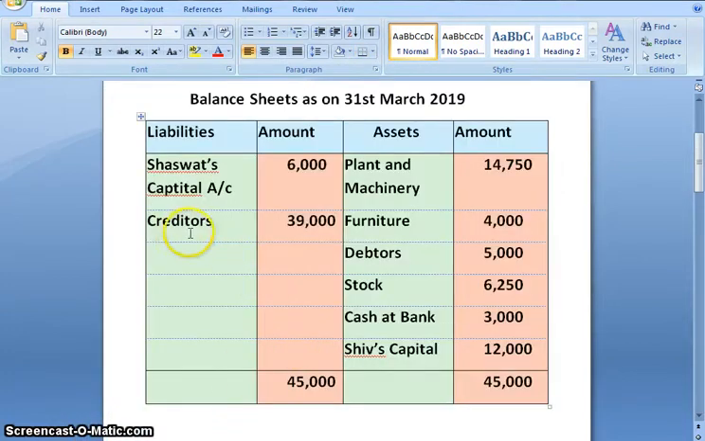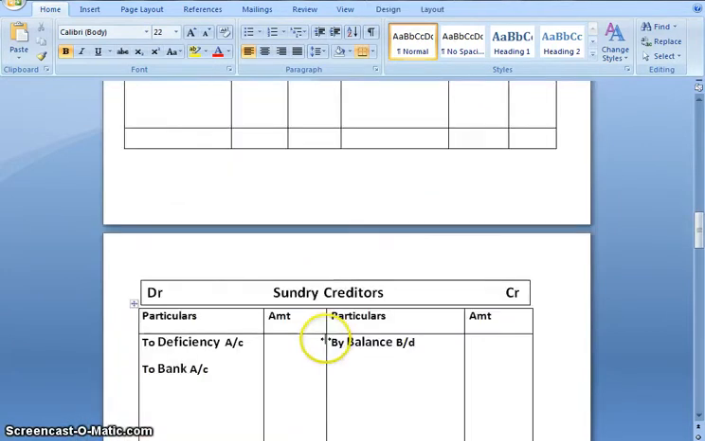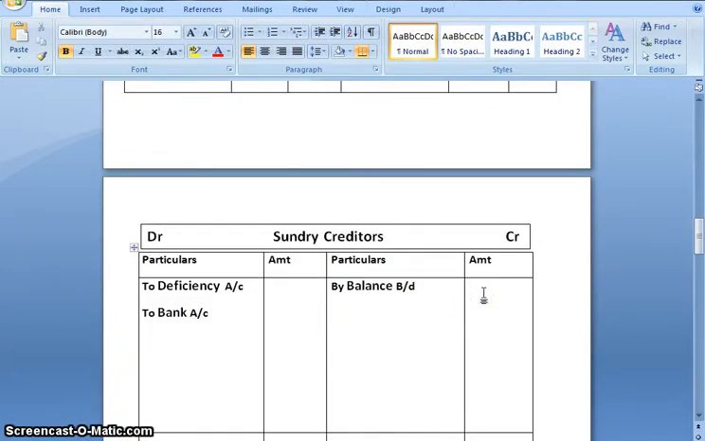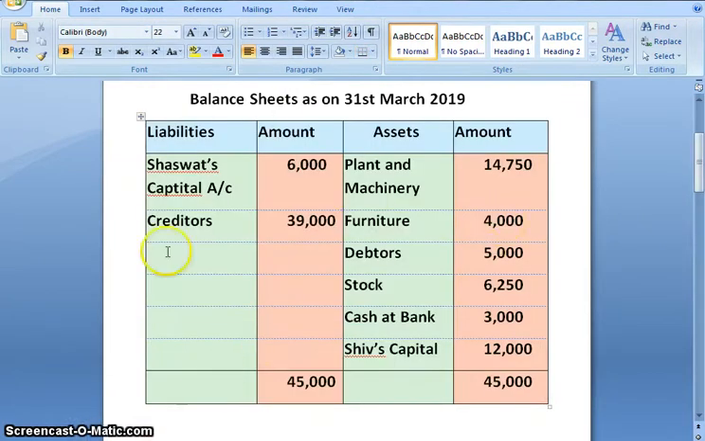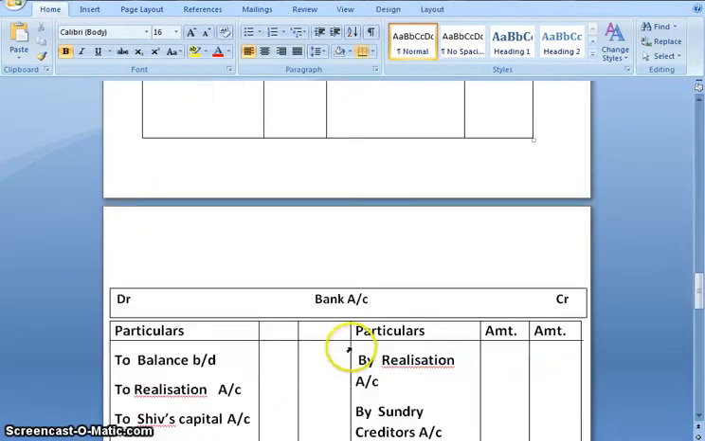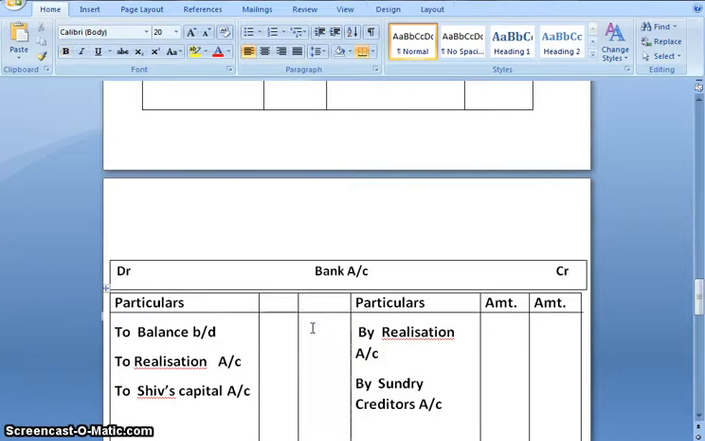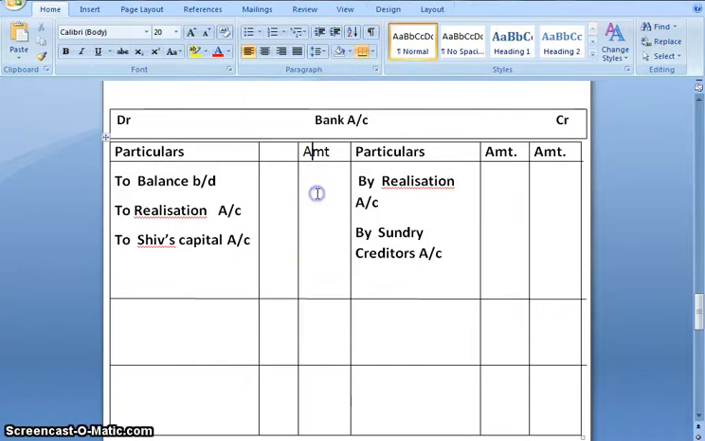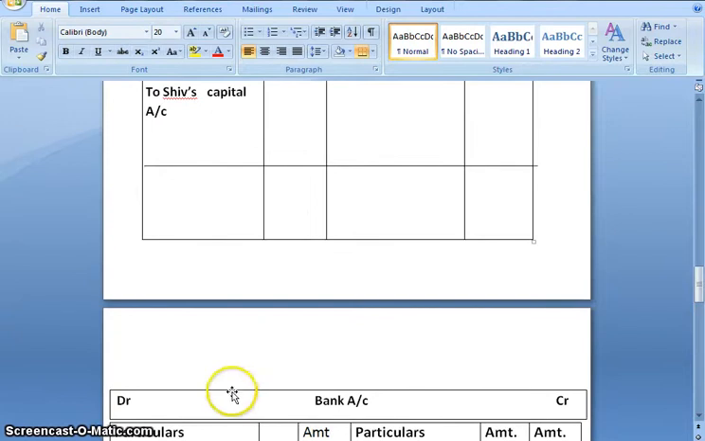Moving ahead, opening balance of creditors is 39,000 as we have prepared a separate account. By balance brought down 39,000. We are done with liability side. Let's come to asset side. Cash at bank would be the opening balance of bank account 3,000. Balance brought down 3,000.